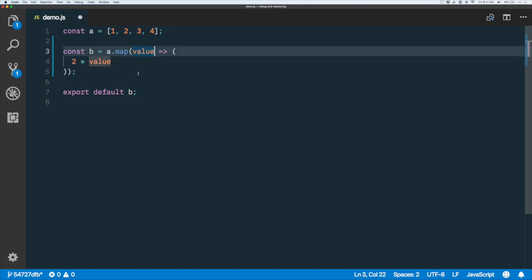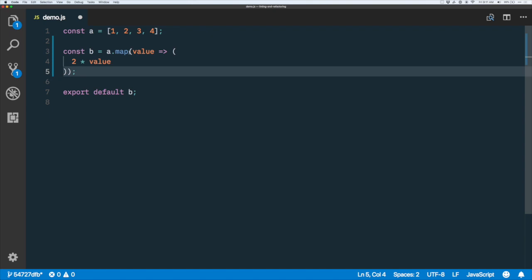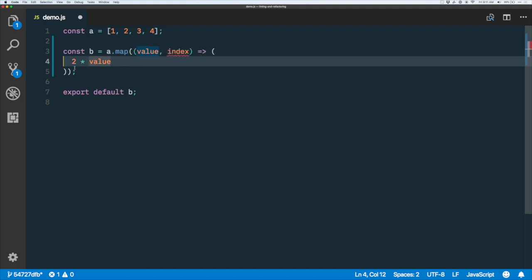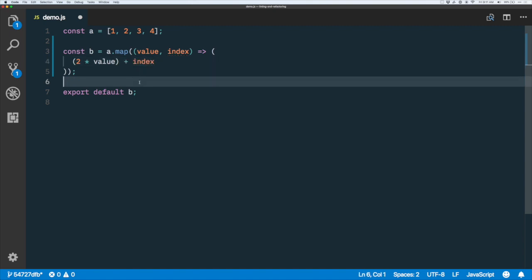But say we want to include the index in this calculation as well. So we add index here. And of course, syntactically, we're going to have to add the parentheses around 2 arguments. That's not a linter thing. That's just a requirement of JavaScript syntax. So we just add index into the calculation.